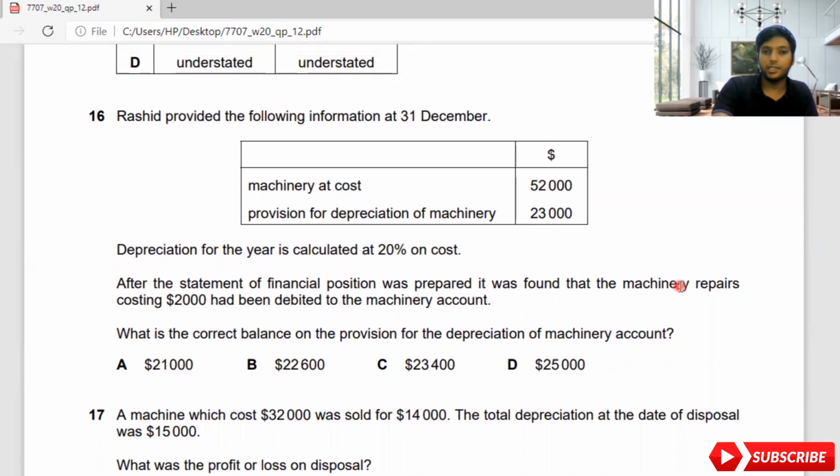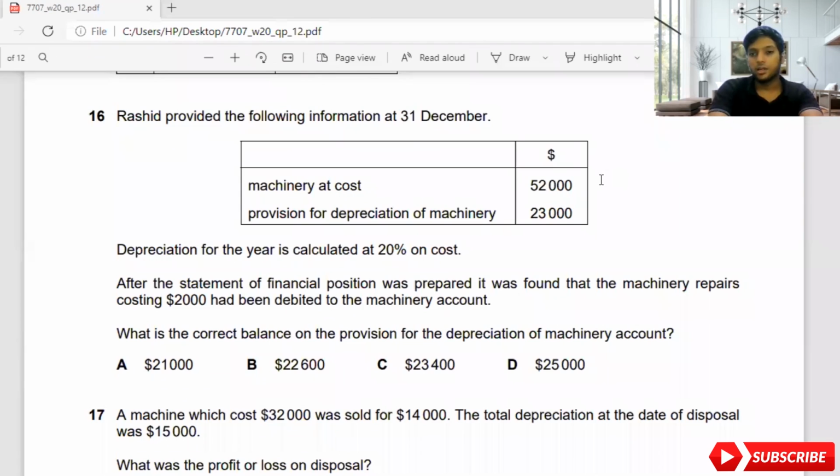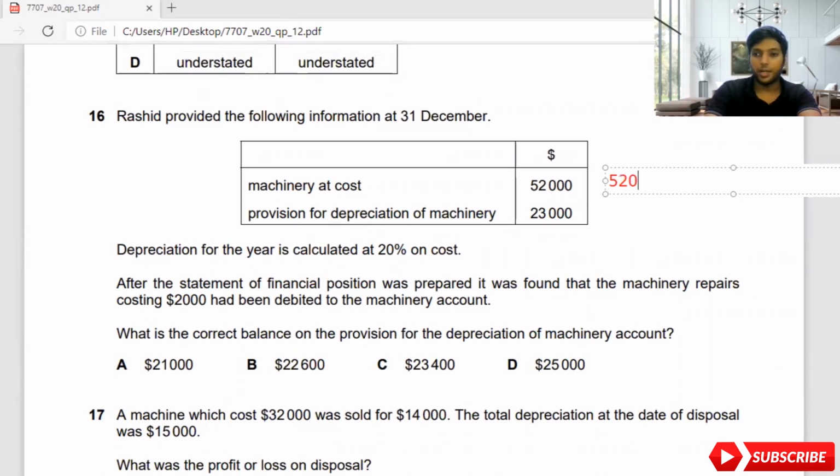Now the question is, how much should the machinery account at cost be then? 52,000 minus 2,000, because they have recorded wrongly, which means the cost should be 50,000, right? Now, how much should the provision for depreciation be? This is the total provision for depreciation, but I can find this year's depreciation.